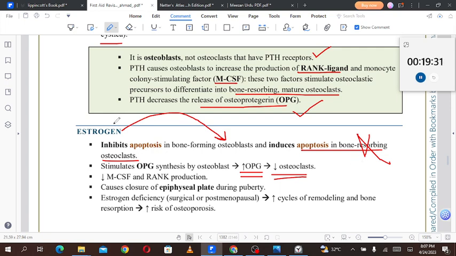Secondly, they will cause an increased level of osteoprotegerin, and that increase will decrease the activity of the osteoclasts and also decrease the osteoclast number. Decreased macrophage colony stimulating factor and RANK production on the surface of the osteoclasts will also decrease the bone resorption activity, because we need this factor for the proliferation and this factor for the activity of the osteoclasts.